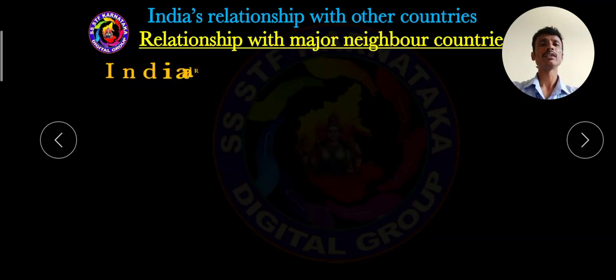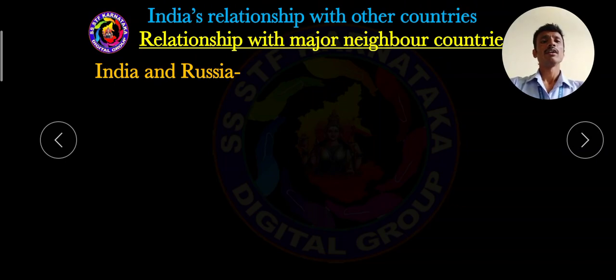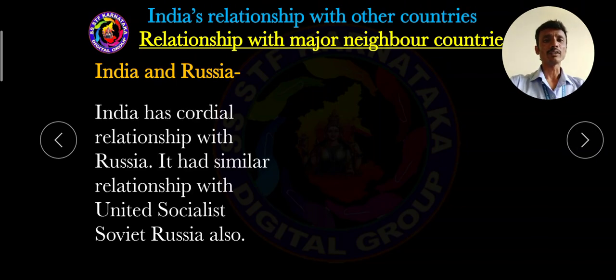Then dear students, after India and Pakistan, another major country is Russia, so that is India and Russia. Now we have to learn what type of relationship there is between India and Russia. India and Russia have a friendly relationship. India has a friendly relationship with Russia, and a similar relationship with the United Socialist Soviet Russia, that is the USSR. Russia and USSR mean the same.